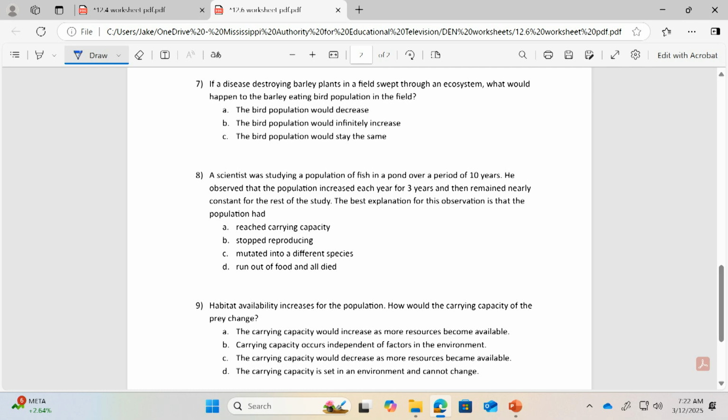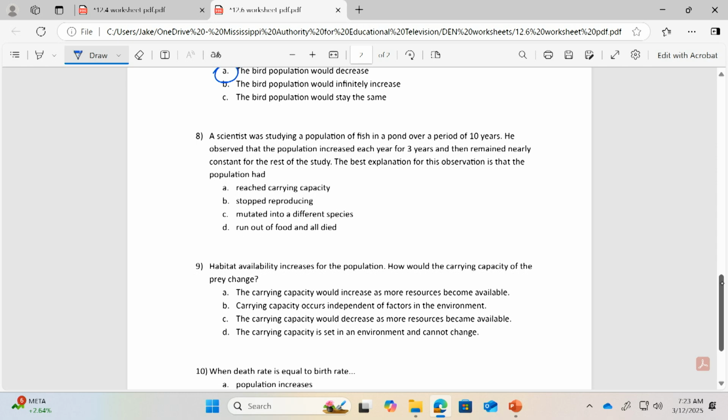All right, 7 says, if a disease destroying barley plants in a field swept through an ecosystem, what would happen to the barley eating bird population in the field? Well, let's say all the barley, something happened to that. Well, what would happen to the birds that eat the barley? Well, the population would decrease, right? If all the food for these birds starts to go away, the birds aren't going to make it. All right, just a couple more here.